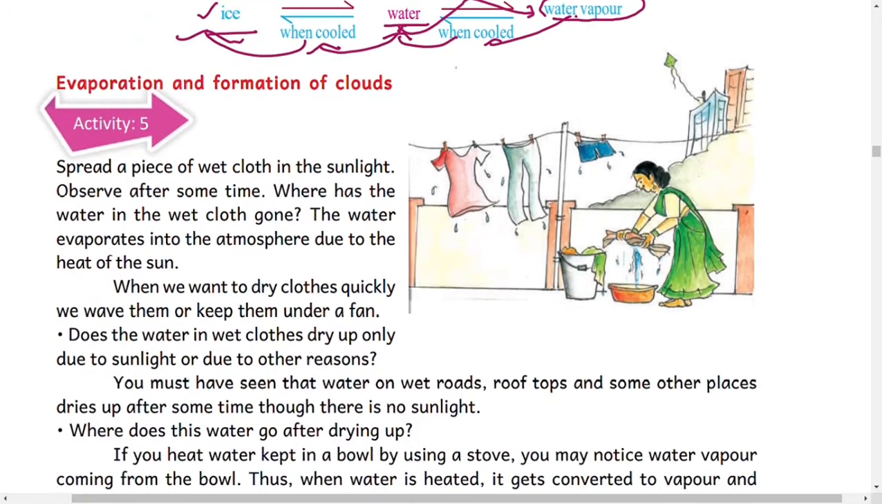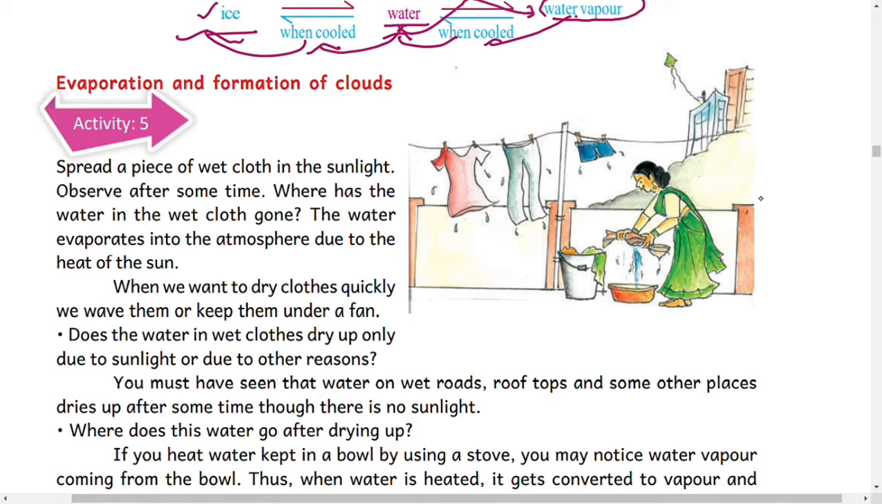Next, let us see evaporation and formation of clouds. What is evaporation? Evaporation means that when we heat water, it changes from liquid form to vapor form.